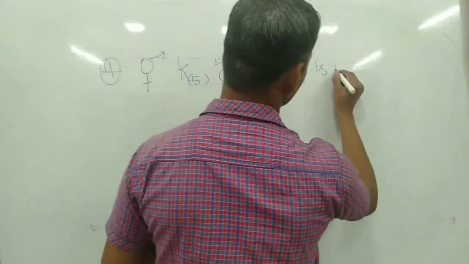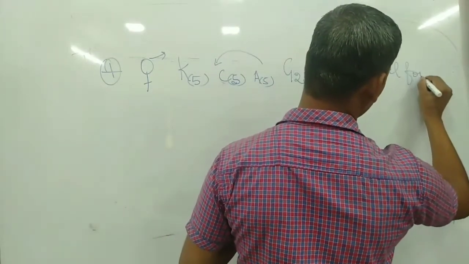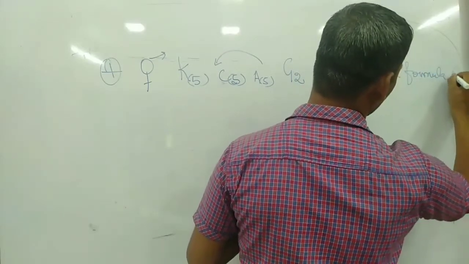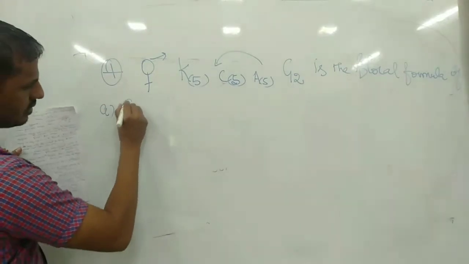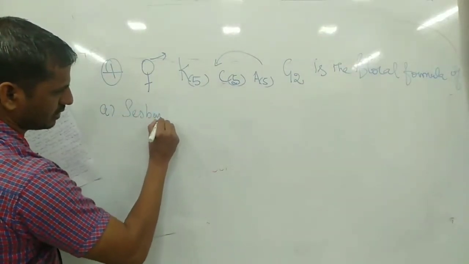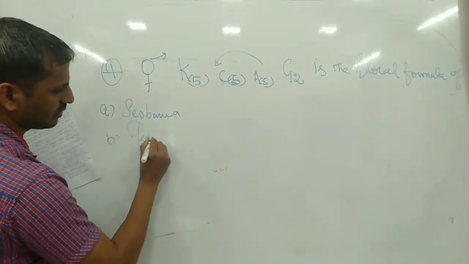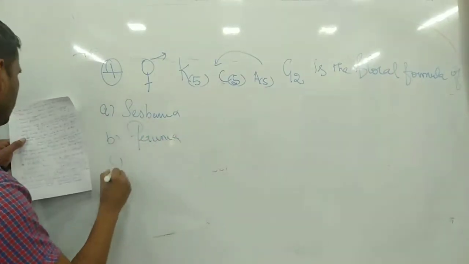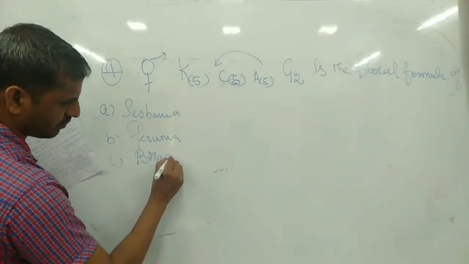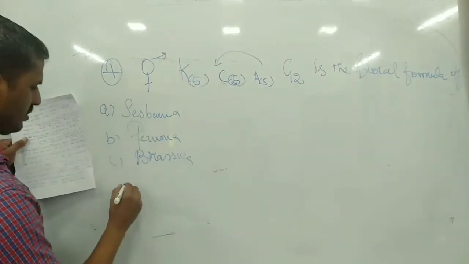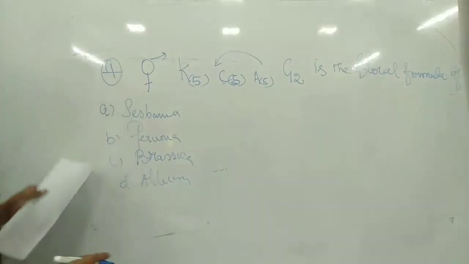Next, the floral formula is of: A. Sesbania, B. Petunia, C. Brassica, D. Allium.